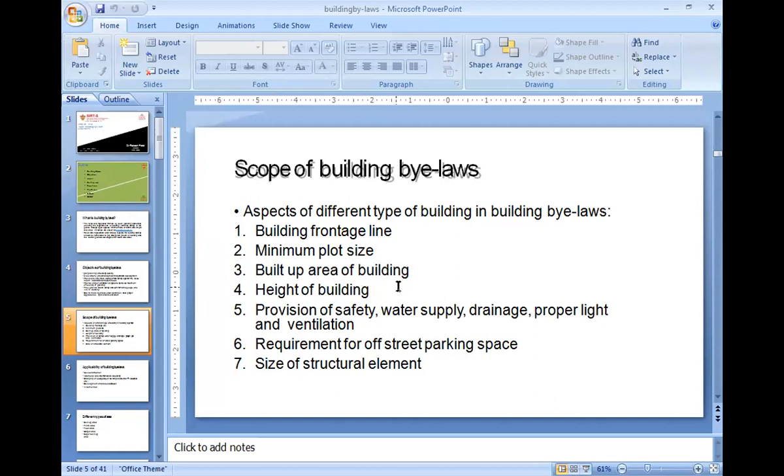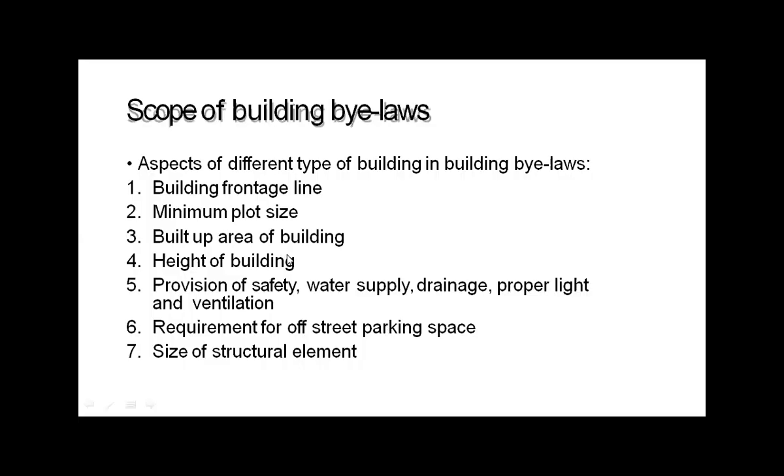What is the built up area of building? Then the height of building restrictions are also there. We get the safety requirements and other service requirements from these building bylaws. Parking spaces also we get from this, and different size of structure elements.